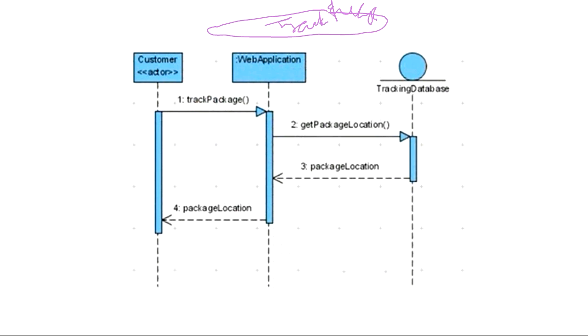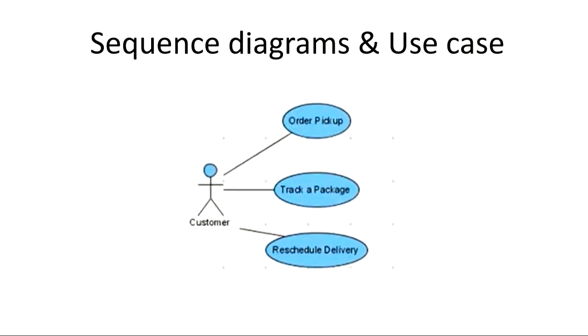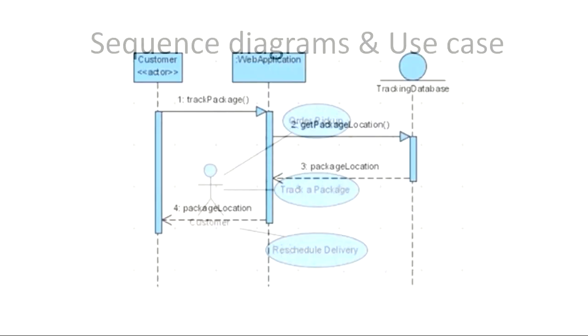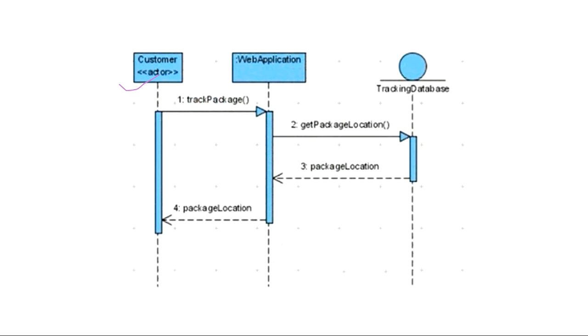So first, let's see how many participants you are going to have. First, obviously, there will be a customer जिसको अपना package track करना है, right? There will be a customer. Then there will be some web application or some website जिसके ऊपर जाके वो track करेगा अपना package, जिसके ऊपर वो अपनी tracking ID डालेगा, right? इसकी जगह और क्या बना सकते हैं? इसकी जगह can create a boundary also, that this is my user interface, जिसके ऊपर वो काम कर रहा है. Anything. This is up to your imagination. How you want to imagine. The main task is you have to track a package. So उसके लिए user has to go to a laptop. So that is why here it is mentioned as web application, that he has opened some web application.